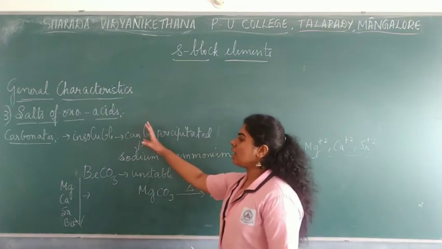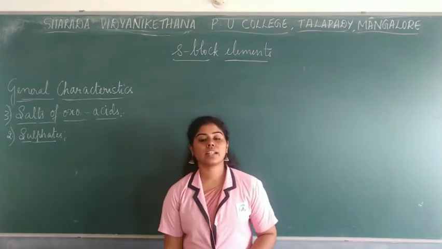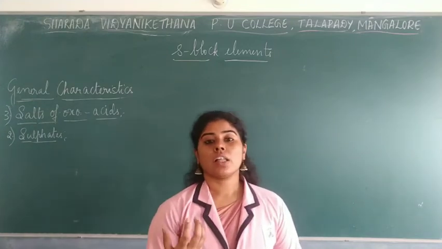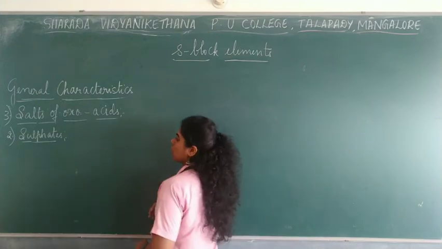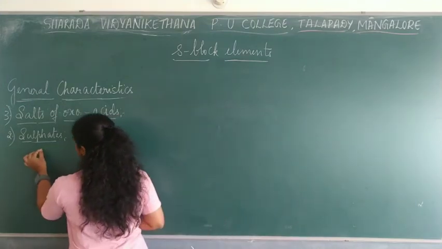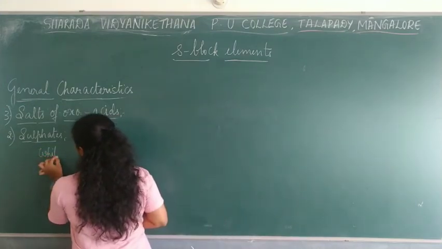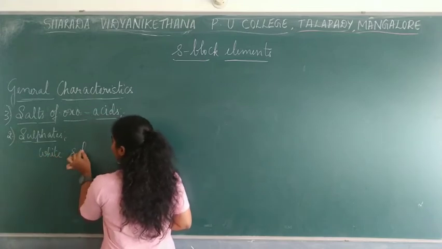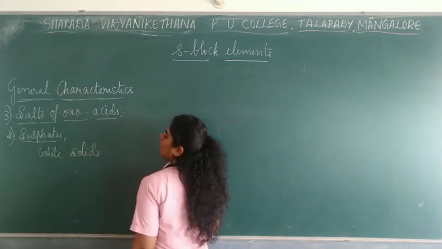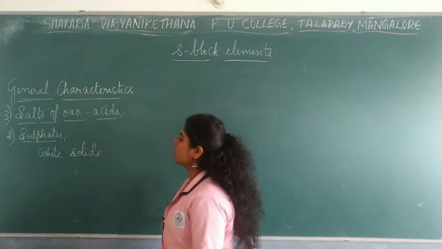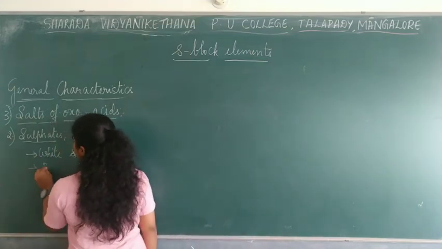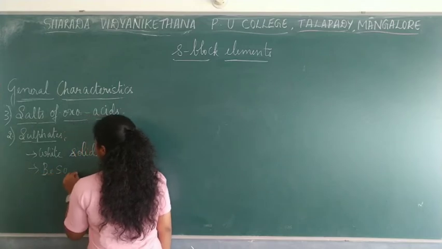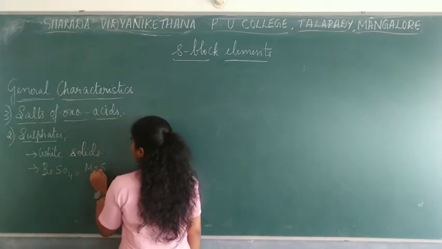So this is regarding the sulfates. Whenever the alkaline earth metals react with sulfuric acid, they form sulfates, which are nothing but salts. These sulfates, that is alkaline earth metal sulfates, are usually white solids. Especially talking about beryllium sulfate and magnesium sulfate, they are usually